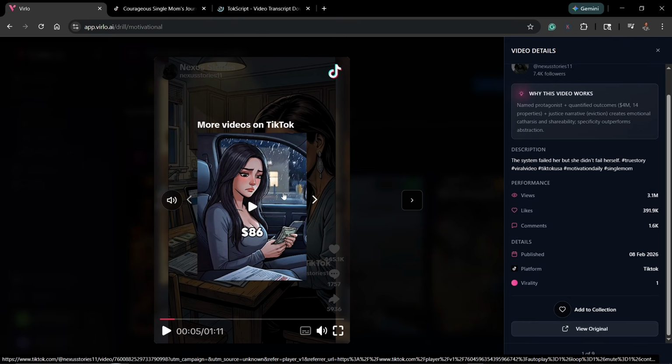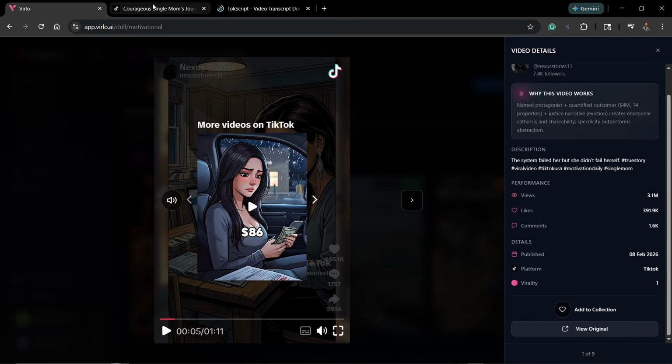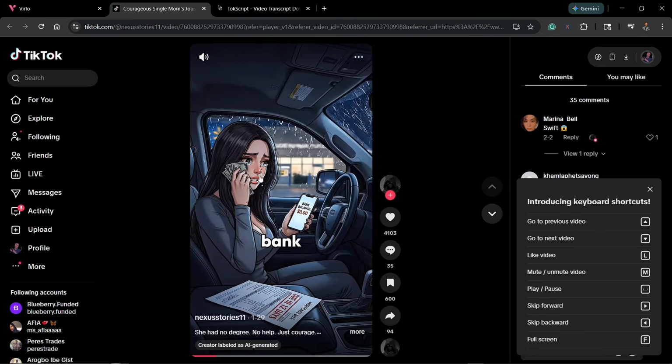So now that we've picked the video, the next thing we need to do is simply transcribe the video. When I say transcribing the video, it is basically we need to copy the whole voiceover that was actually used in the video. Like for example, immediately I click on this right now, it will take me over to TikTok. Now once it takes you to TikTok, just copy the video link like this.